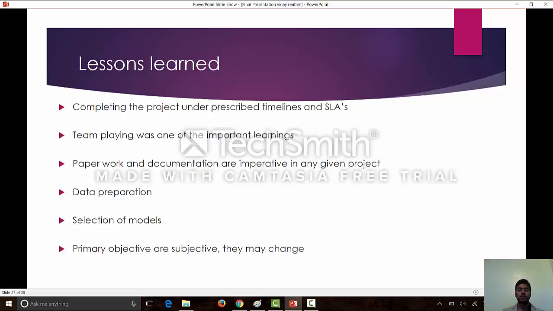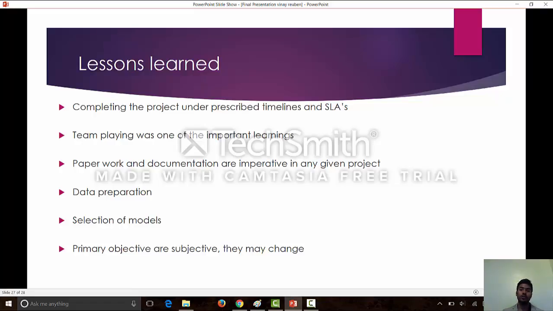So, lessons learned from this entire project. It was a very good experience, because R and Python were totally new to us, and we had to do the entire assessment with R and Python, starting from the statistics till building the models. Team playing was most important, because we had a lot of meetings, and we distributed the tasks equally so that it would be effective, and leadership and team playing were developed among us.